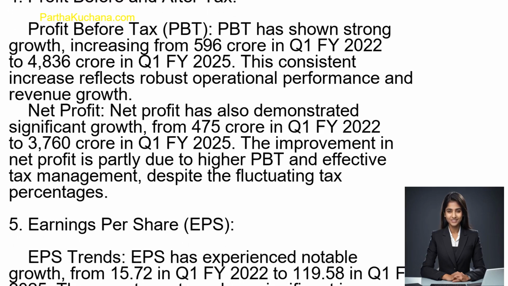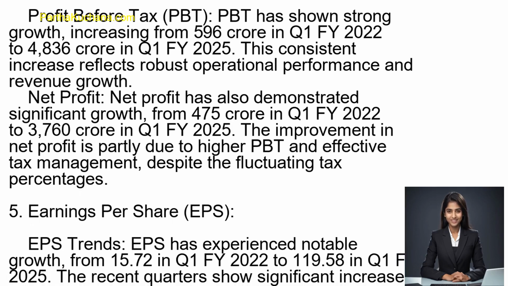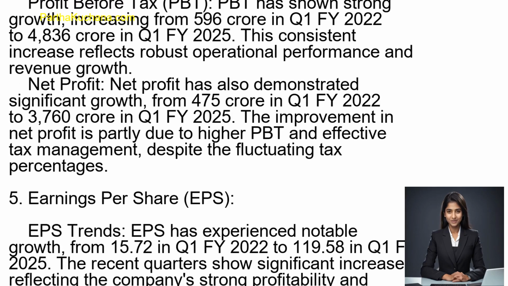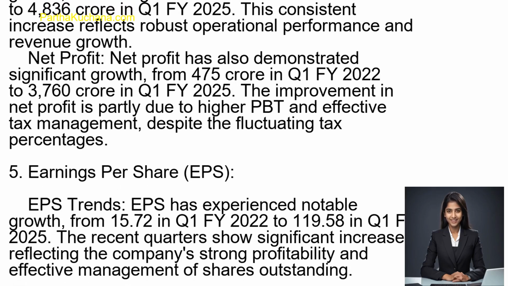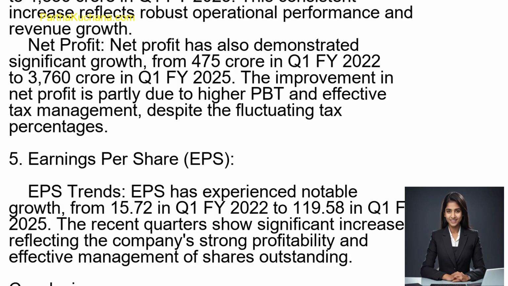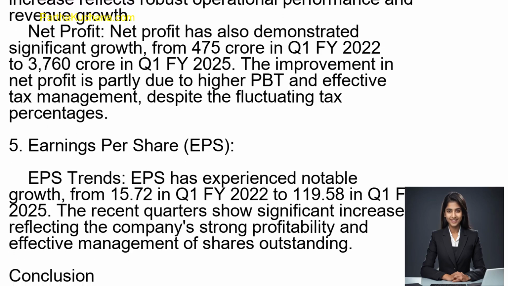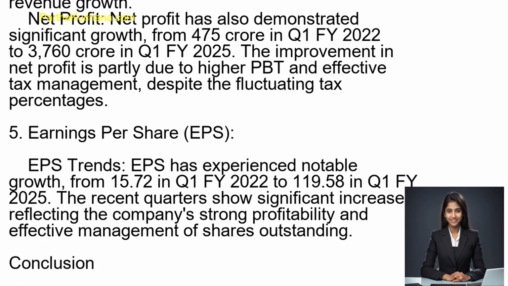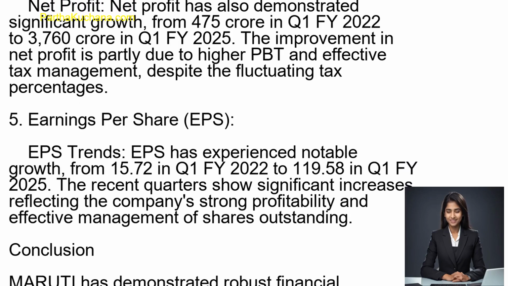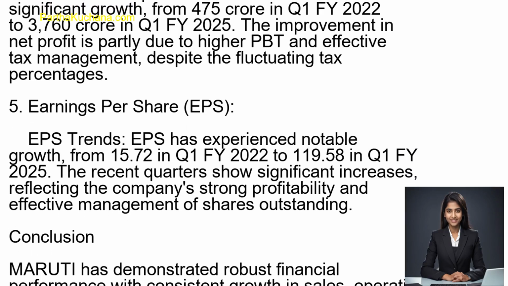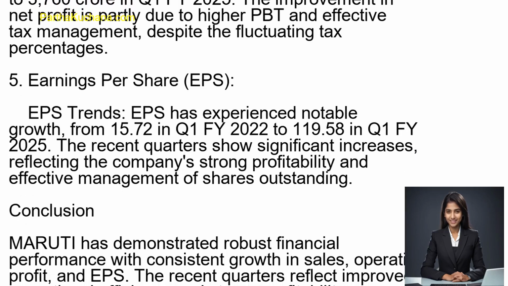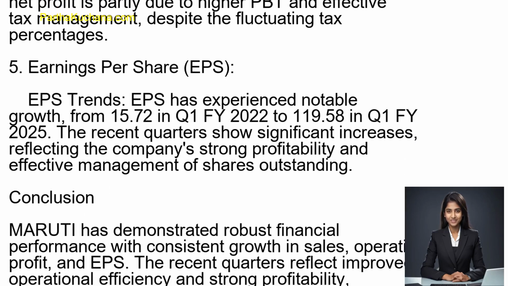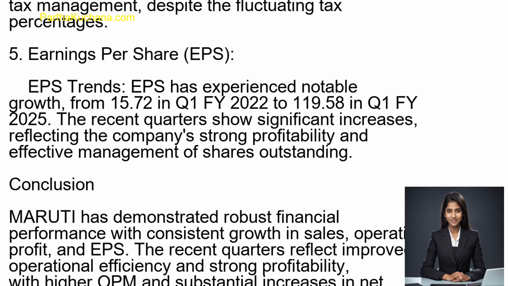The improvement in net profit is partly due to higher PBT and effective tax management, despite the fluctuating tax percentages. 5. Earnings per share, EPS. EPS trends. EPS has experienced notable growth, from 15 rupees and 72 paise in Q1 FY 2022 to 119 rupees and 58 paise in Q1 FY 2025. The recent quarters show significant increases, reflecting the company's strong profitability and effective management of shares outstanding.